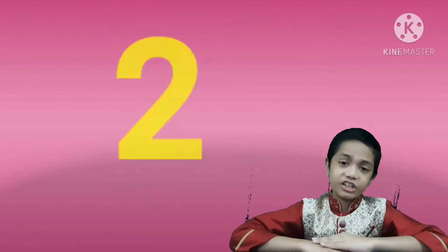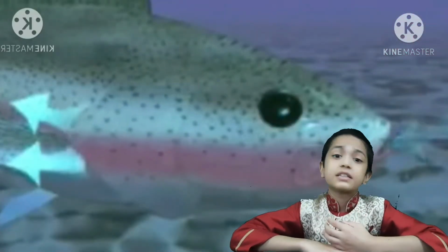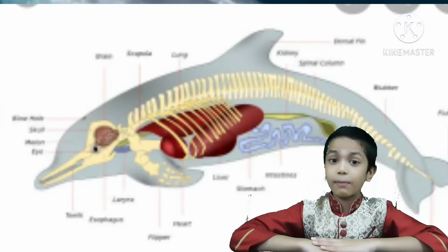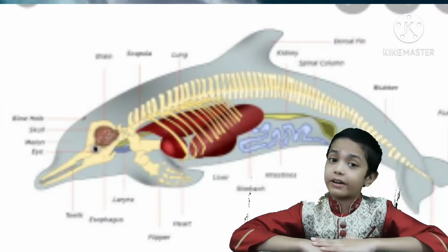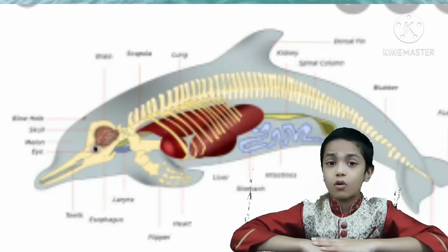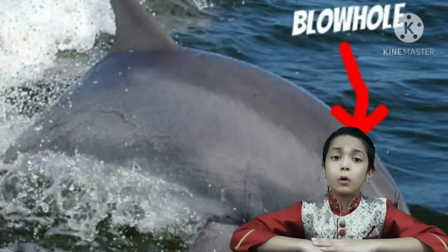The second adaptation is they breathe through their gills. Some exceptions: animals like whales and dolphins do not have gills, but they breathe through their lungs, and their nostrils are called blowholes.